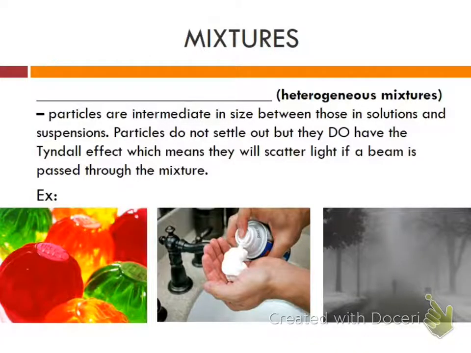So a colloid is a little bit different. A colloid has particles that are intermediate in size. They won't settle out, but they do have the Tyndall effect. So if I was to pass a beam of light through a colloid, I would actually see the beam of light travel through it. The very best example I can think of is fog.